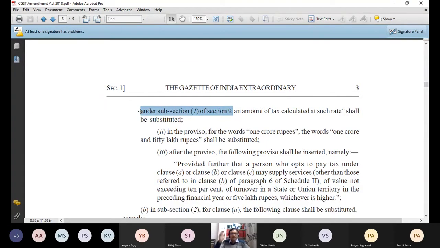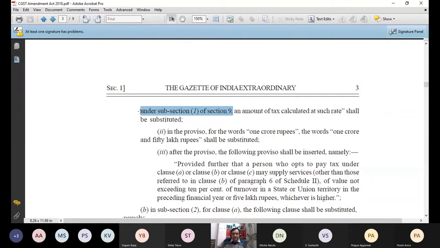When you try to read it repeatedly on your own, then you will start getting the exact point which I am raising right now. The purpose of this is only to show you that even acts can so many times give conflicting points, which can be amended with the help of another act. This is one change which has been done in composition levy. So I should not think that when I read the original act, I know everything. You must read all the amendments till the day on which you are going to take any decision in this regard.